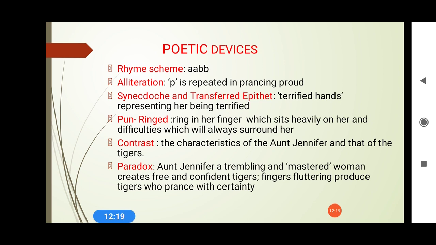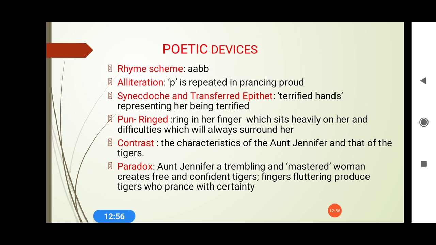Now, contrast the characteristics of Aunt Jennifer and that of the tigers. So the whole poem, if we have to summarize it, is a pure example of contrast, because Aunt Jennifer and the tigers that she is embroidering are totally opposite to each other. Opposite in the sense that Aunt Jennifer is very weak, she is very submissive, but the tigers are very bold, they are fearless, and they can move anywhere, whereas Aunt Jennifer is restricted within the four walls of the house.